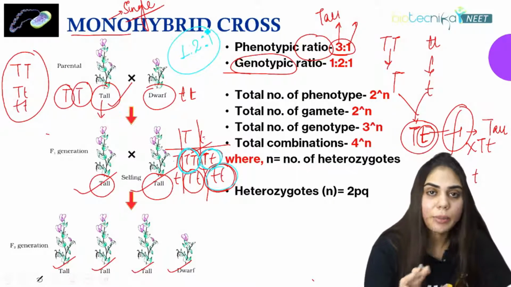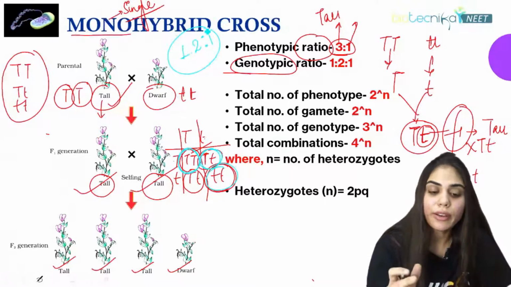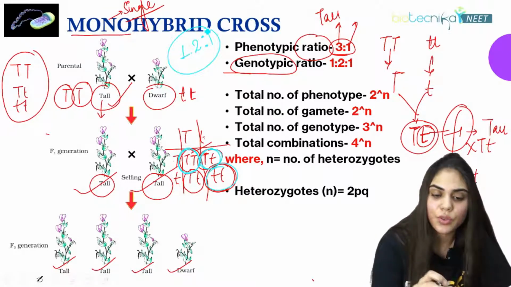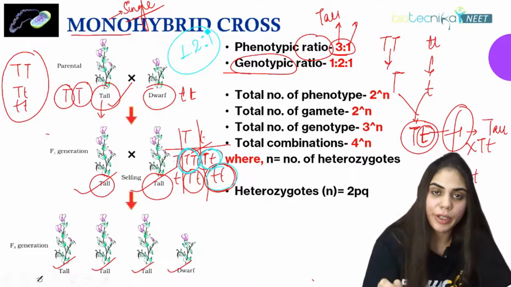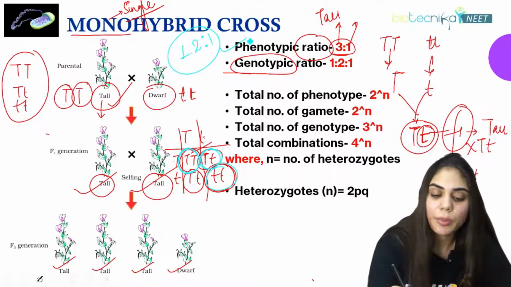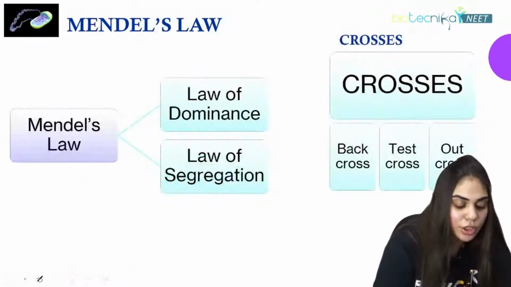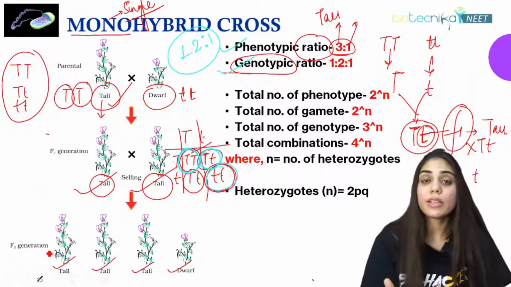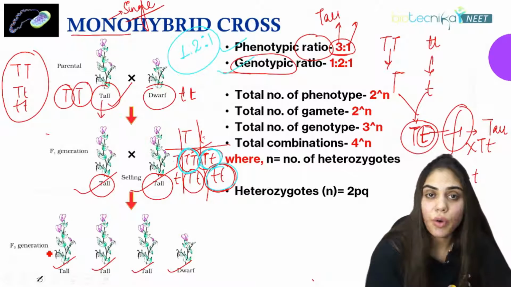Now here, how are the questions asked for monohybrid cross? Generally they ask about the definition. If we are studying the inheritance of only one character, that is what is called dash, monohybrid cross. And also they ask about the phenotypic and genotypic ratio. But sometimes they are asking about what is the total number of phenotypes that are formed in a generation.